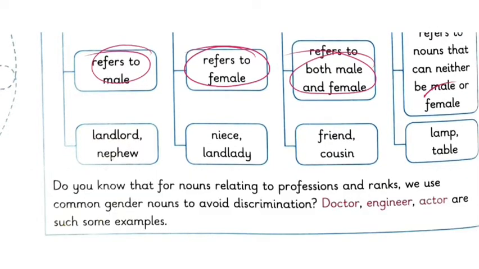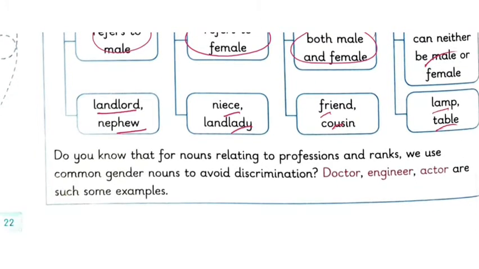Some of the masculine genders are landlord, nephew, feminine gender, niece and landlady, while common gender, friend and cousin, we don't know whether it is male or female. And last one, that is neuter, lamp and table. You can see lamp and table both are non-living also.